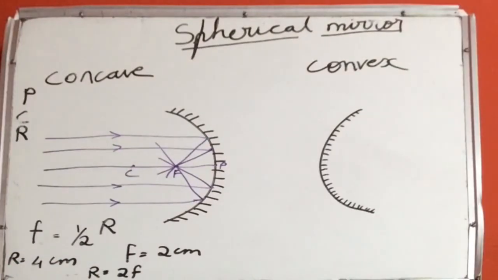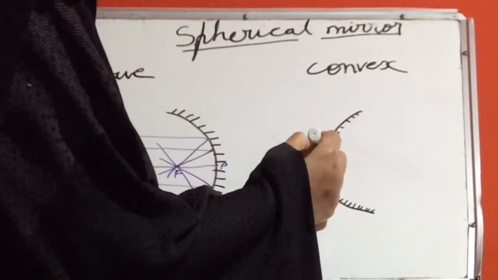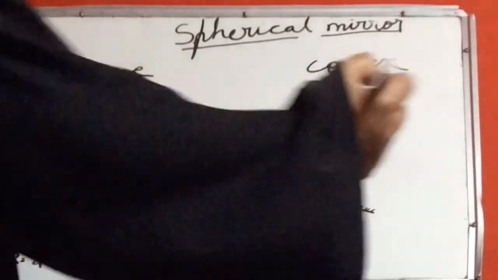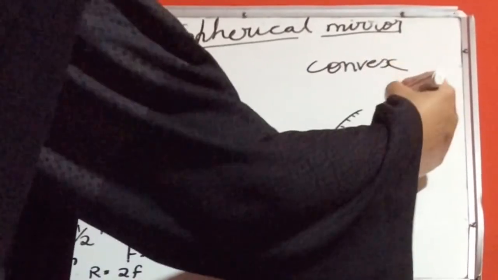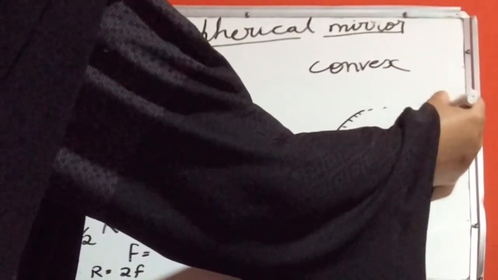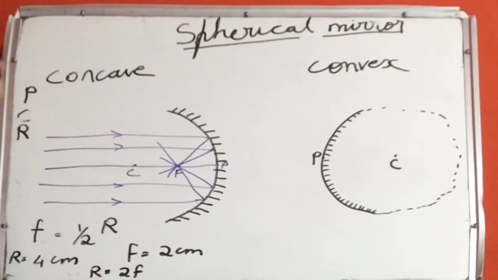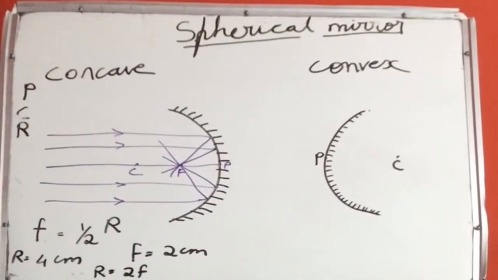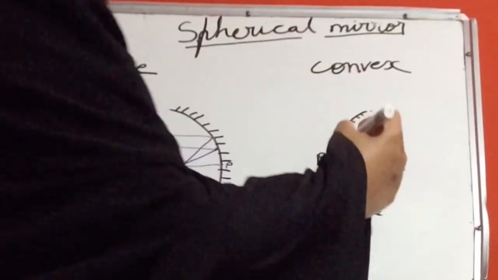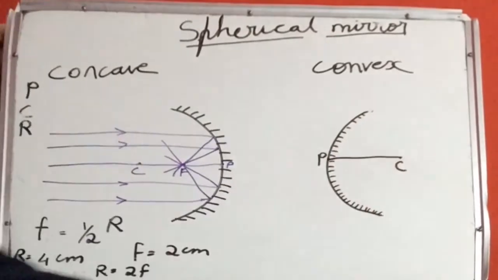In the case of the convex mirror, this is the pole P. The center of the convex mirror is known as the pole. And this is the center of curvature C, the center of the spherical mirror of which the mirror forms a part. The line joining the center of curvature and the pole is known as the radius of curvature. This is the radius of curvature.